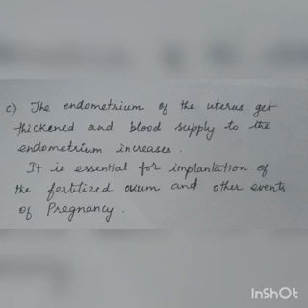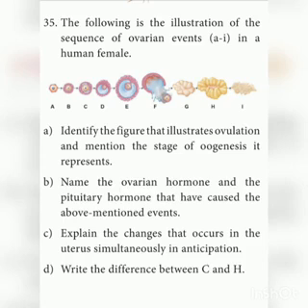Last question is the differences between C and H in this diagram. C is the secondary follicle and H is the corpus luteum. So they are asking indirectly to write the difference between the secondary follicle and the corpus luteum. The secondary follicle is surrounded by layers of granulosa cells, whereas in the corpus luteum these granulosa cells are absent.